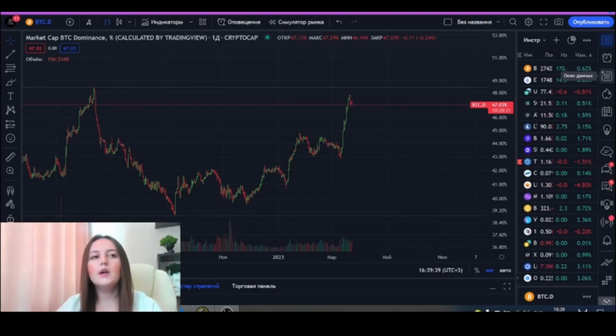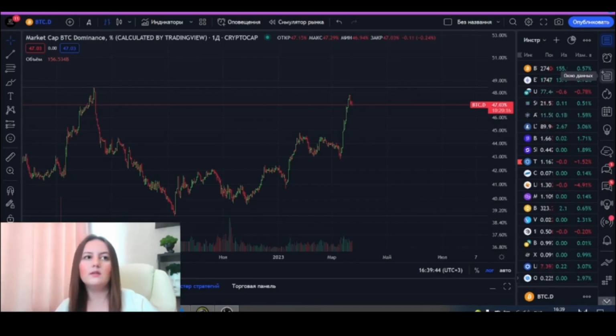There are two variables in the formula for calculating Bitcoin's dominance. The first is the market value of Bitcoin, and the second is the total value of the crypto market, that is, the total market value of the entire cryptocurrency market. These are the two main factors that affect the Bitcoin dominance ratio and how we can utilize it.